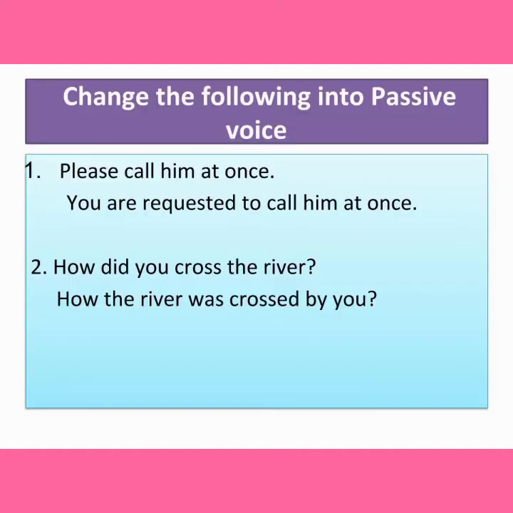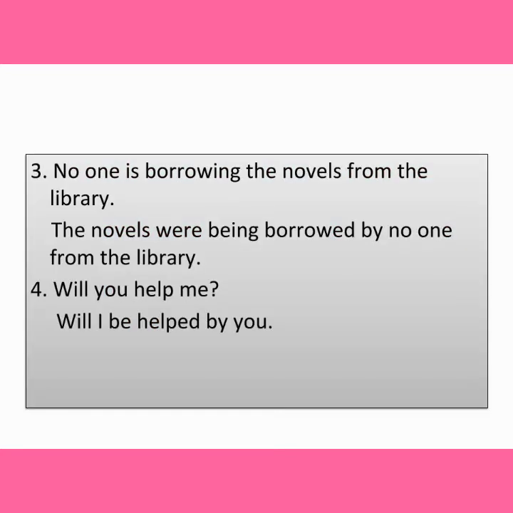Now let us see the other one. This one is also a book back question, page number 16, G section. Please call him at once. The answer is: You are requested to call him at once. How did you cross the river? It is an interrogative type. How was the river crossed by you? Children, please see the previous videos for clarification because grammar is not that easy, but if you understand, it will be very easy.